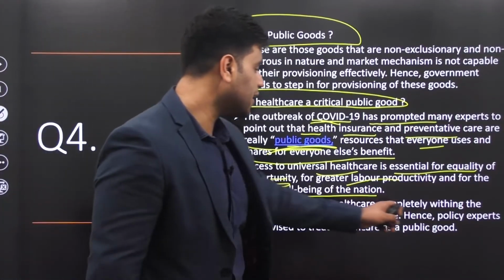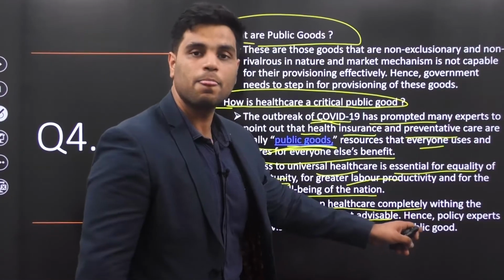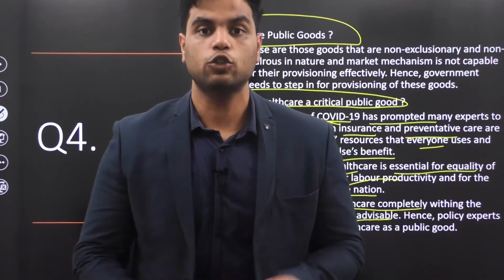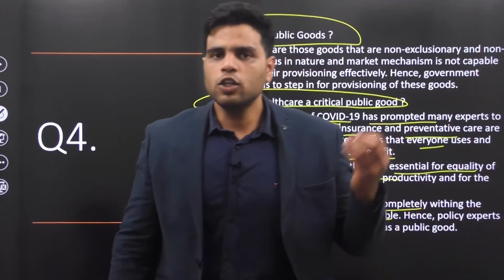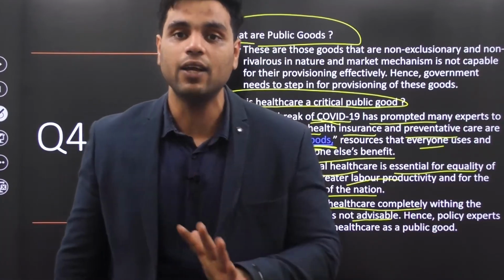Therefore, to keep healthcare completely within the domain of markets is not advisable. You see, private goods are provided through the mechanism of market, through demand and supply. But public goods can't be kept within the domain of market. Public goods should be kept within the domain of government. Government is responsible for providing public goods. Otherwise, all the goods and services are provided through the market. But public goods cannot be provided through the markets because it would lead to market failure.